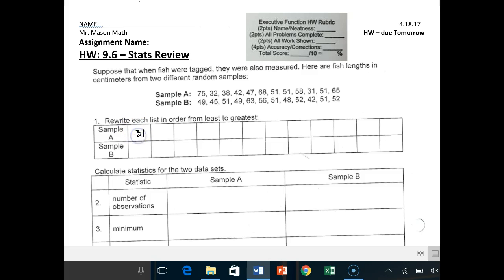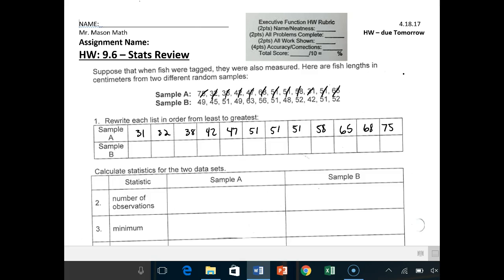So we have 31, 32, 38, 42, 47, 51. Notice how I cross off. I'm not finding the mean or the median or the mode or anything right now. I'm just writing these in order. 51 again, 51 again, 58, 65, 68, and 75. That way I see, okay, I made sure I got every single number.